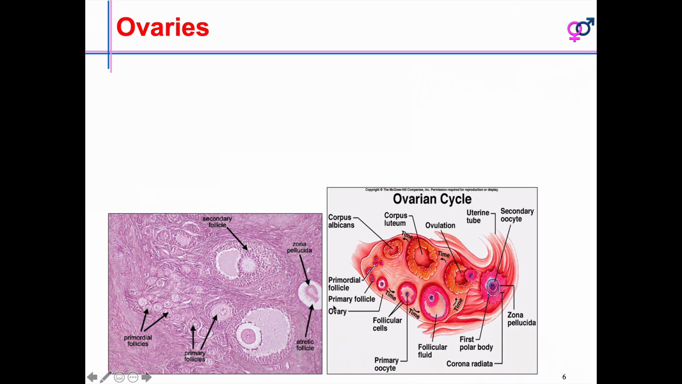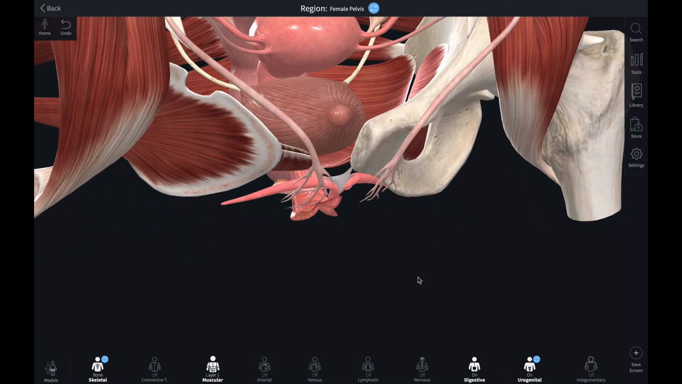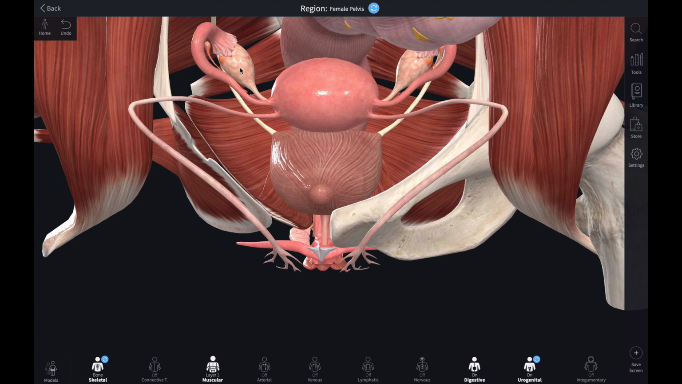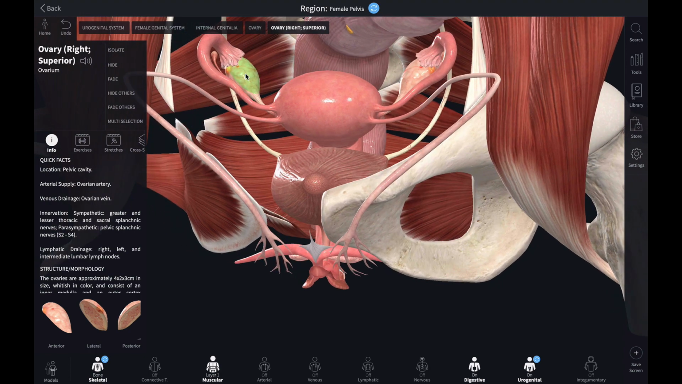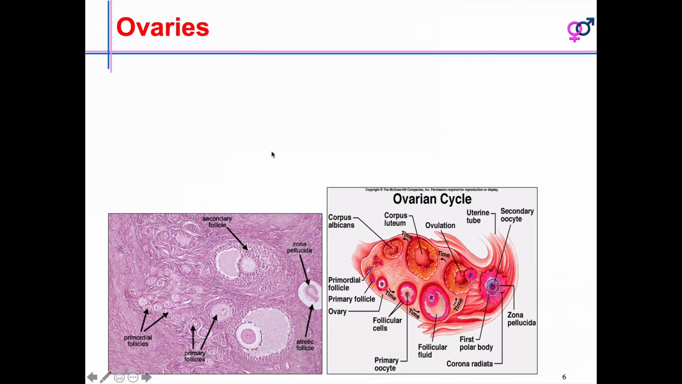Coming to the ovary, as I told you, it is present in the pelvic cavity. It is safely placed inside the pelvic cavity, and it has a rich vascular supply. This ovary has different stages of ovum. I tell you, every 28 days one ovum is released in each ovary.